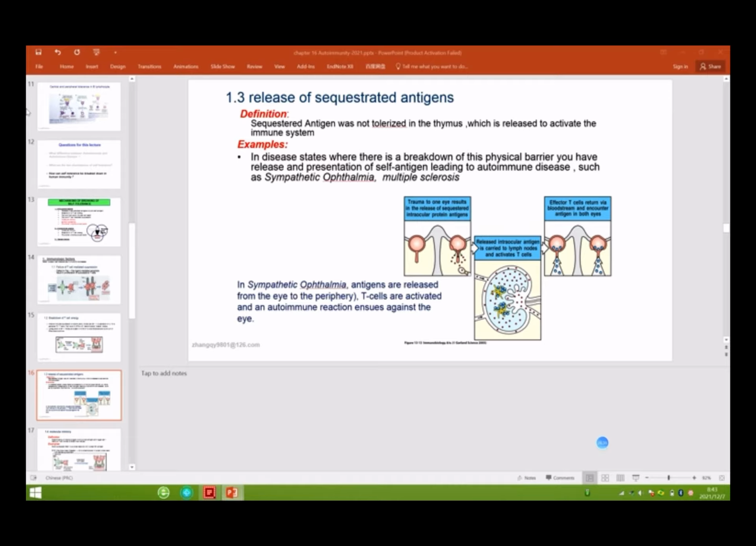Many autoimmune diseases besides this one, such as multiple sclerosis, rheumatoid arthritis, and others, are also caused by antigen release. Okay, right?